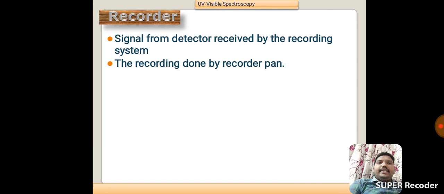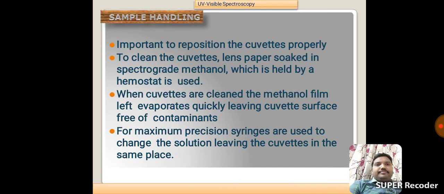Next one, recorder. The signal from the detector is received by the recording system. The recording is done by the recorder pen. Next one, sample handling. It is important to reposition the cuvettes properly.